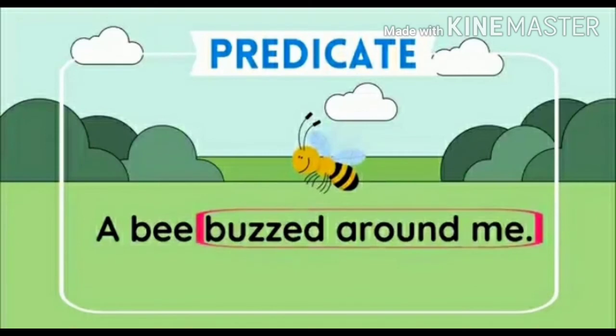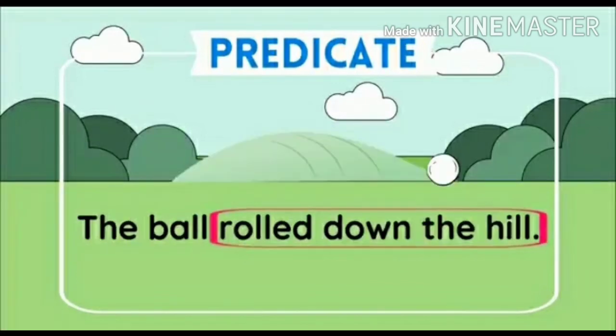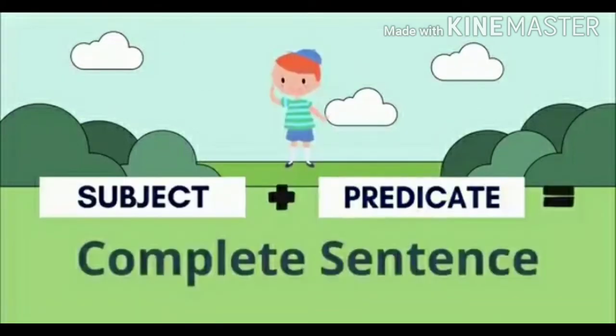Let us see the second example. A bee buzzed around me. So what is the subject here? Yes, it is a bee. Buzzed around me. What action is being done by the bee? Buzzing around me. That is the predicate. The third example. The ball rolled down the hill. So the ball is the subject, children. Rolled down the hill is the predicate. So by this we should understand that the subject and the predicate together give us a complete, meaningful sentence.